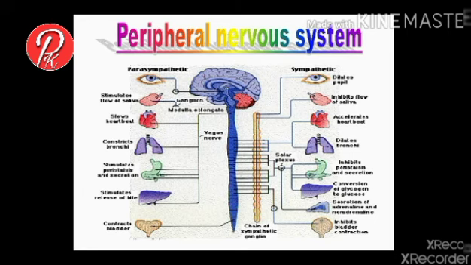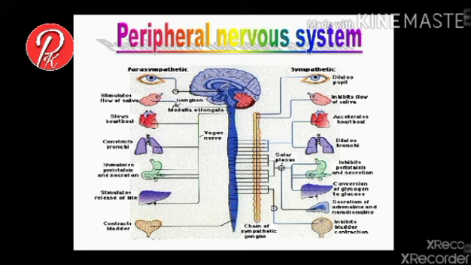So in some cases, the sympathetic nervous system is the accelerator and the parasympathetic nervous system works as a breaker, but in other cases, the parasympathetic nervous system may be the accelerator or the sympathetic may be the breaker.